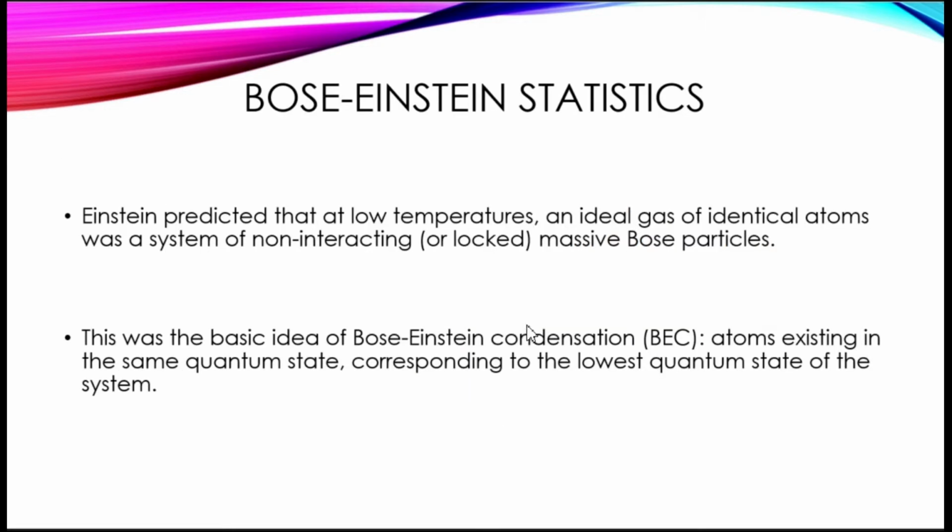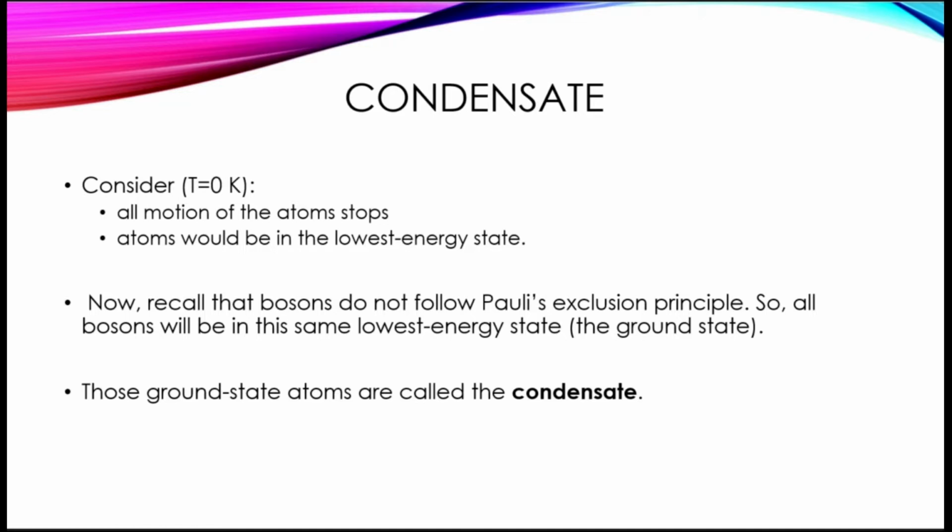So, how was Bose-Einstein condensation discovered? Well, photon statistics, which is the quantum statistical property of a massless Bose particle, was first studied in 1924 by Bose. This work was later generalized by Einstein to an ideal gas of identical atoms. He predicted that at low temperatures, this ideal gas was a system of non-interacting massive Bose particles. This was the basic idea of Bose-Einstein condensation: atoms existing in the same quantum state, which corresponded to the lowest or ground state of the system. So these atoms are called a condensate.